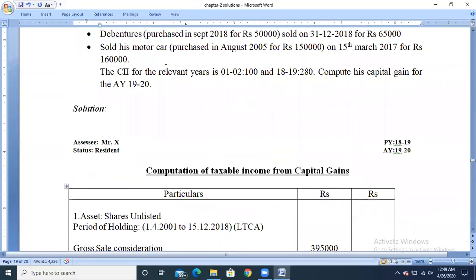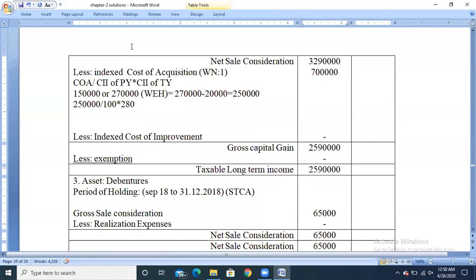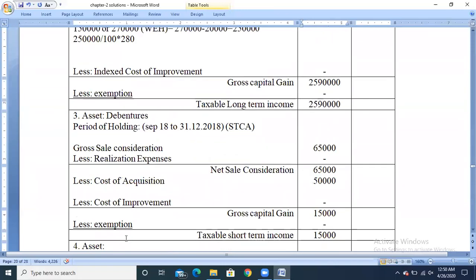So I have already told, any movable property which has been used for its personal use is not a capital asset. So the motor car, the fourth asset, has been used for personal use.